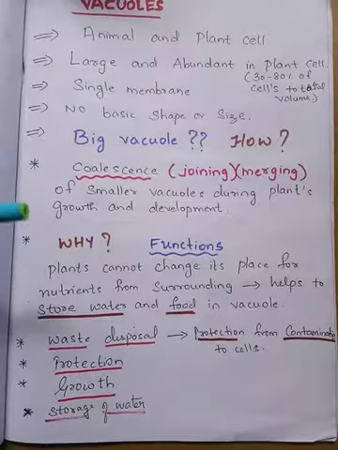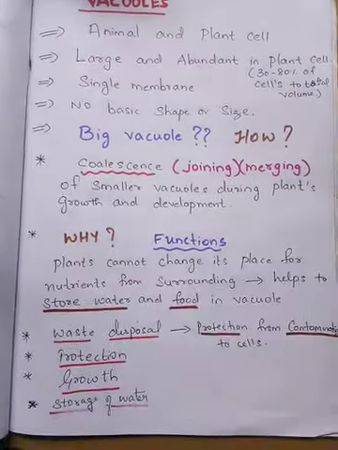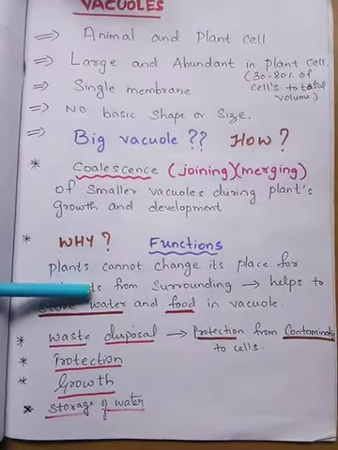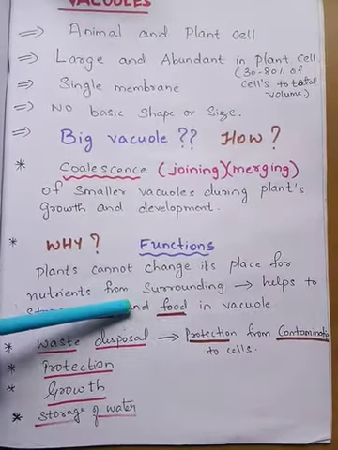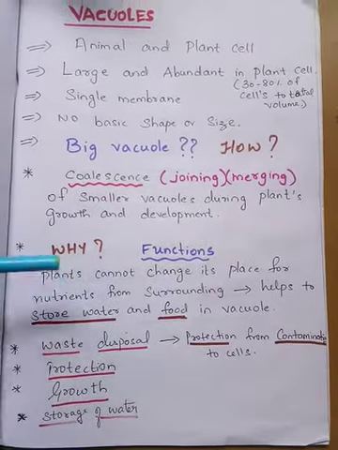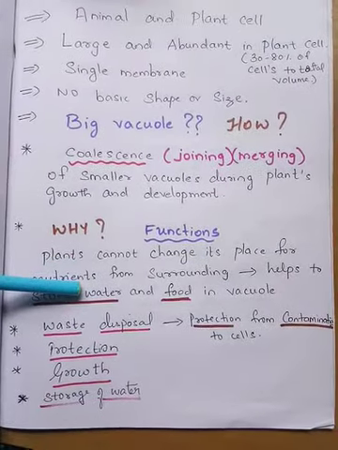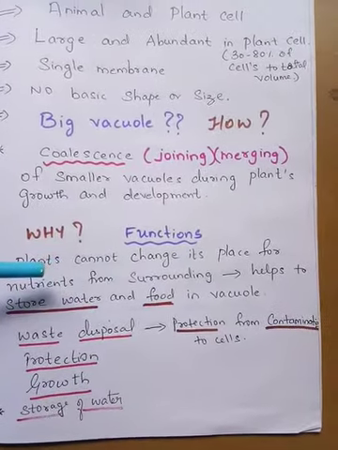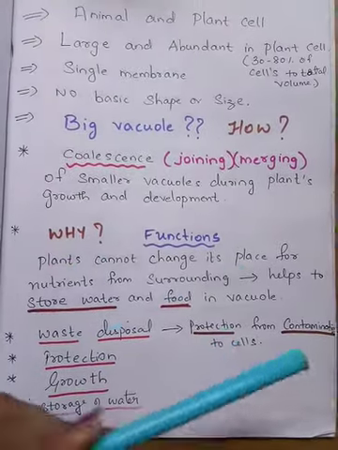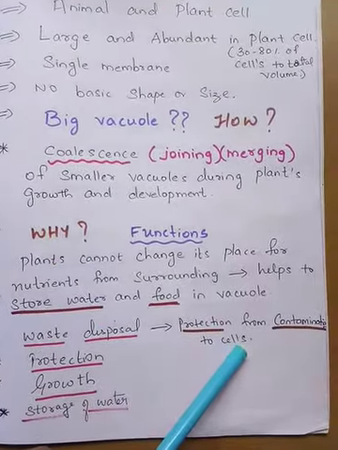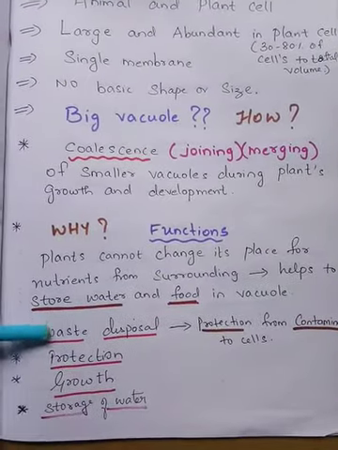As plants cannot change their place for nutrients from the surrounding, this bigger vacuole helps to store water and food products in them. So that is the reason why we need a bigger vacuole. And also they have other functions like it protects the cell from contamination, and it helps in waste disposal.